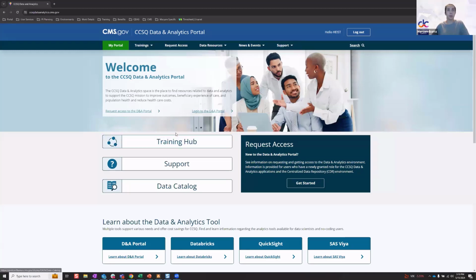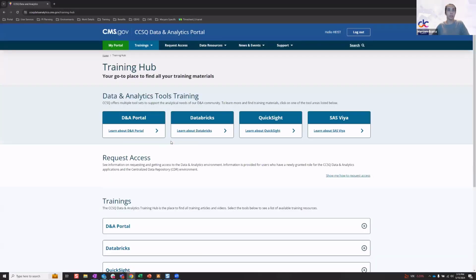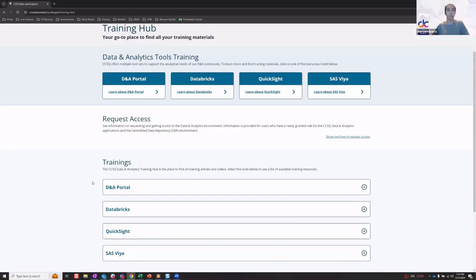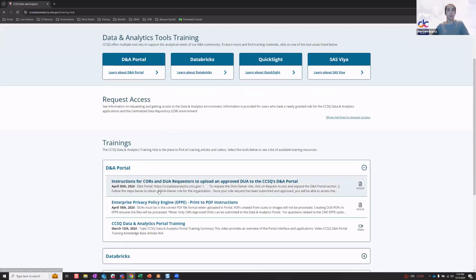We have several ways to navigate to any of the pages besides the navigation bar. If you wanted to go to Training Hub, you can access it by clicking on one of our quick link buttons. It'll take you to the Training Hub page, which gives you a breakdown of each tool and expands with specific training articles that have been built out for you to reference in regards to the specific tool that you're looking at.